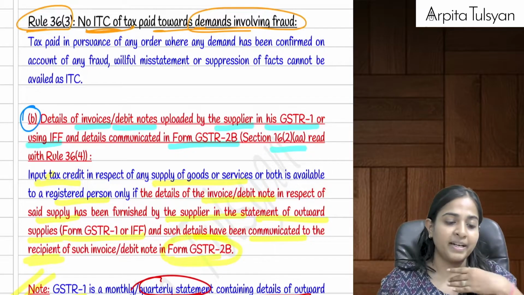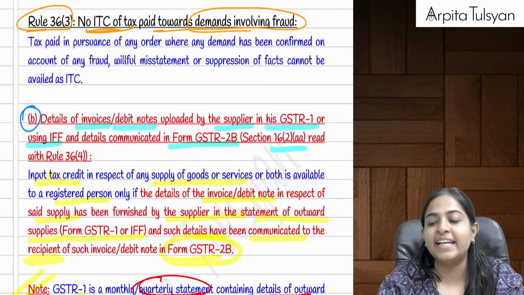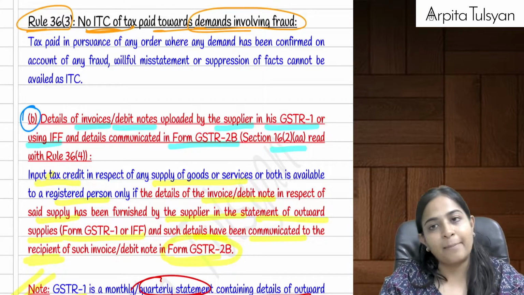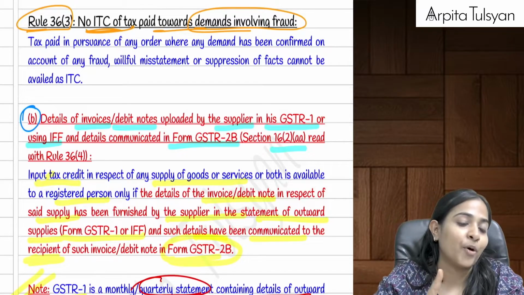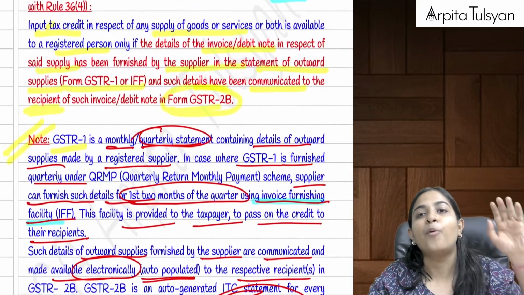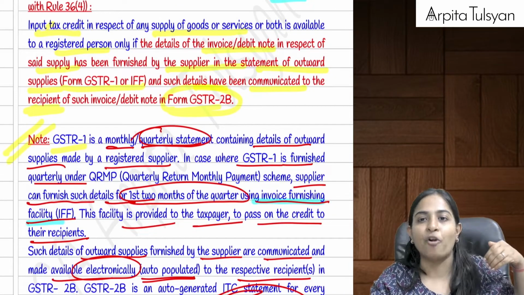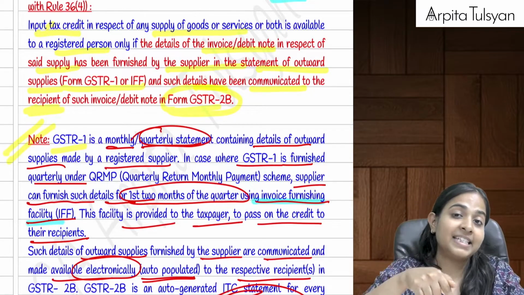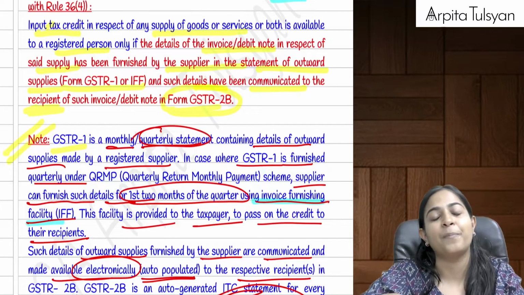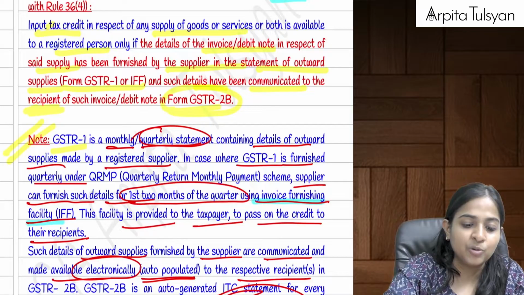In the recipient's GSTR2B, it will get reflected. Then and only then can ITC in that respect be availed. This is not applicable in case of imports. Important point: in case of import, the other country's person will not sit and file GSTR1 or IFF for me. So IGST paid on imports can be availed as credit even if it is not present in my GSTR2B. This was an extra point which I am telling you here.